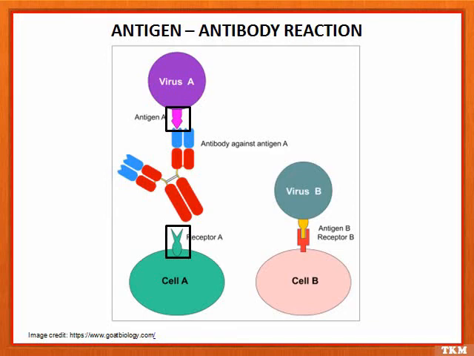Now in this image, it is obvious that virus A can bind to cell A because its antigen can only fit into the receptor on cell A. For the same reason, virus B can only bind and infect cell B. The immune system of the body has a mechanism to prevent the key from fitting into the lock and therefore prevent the virus from infecting its target cell.